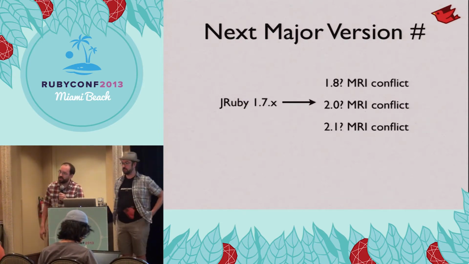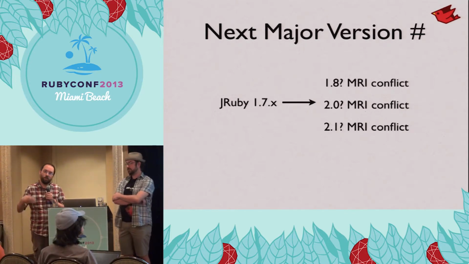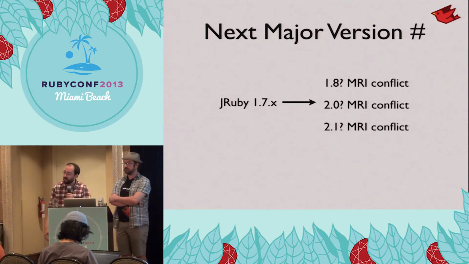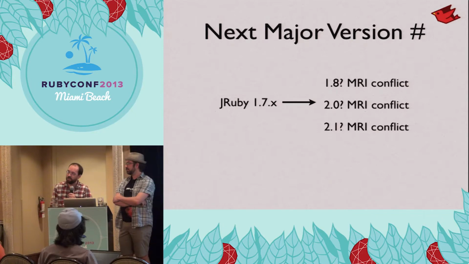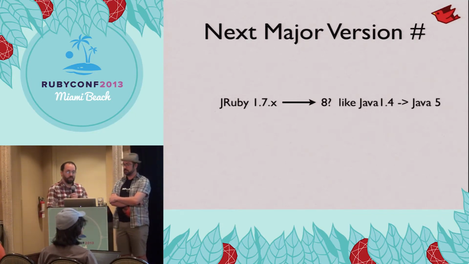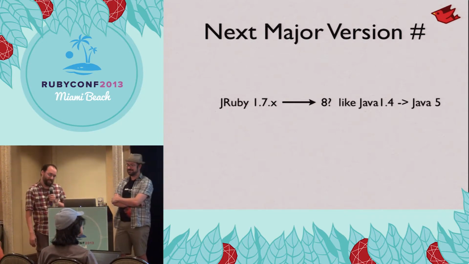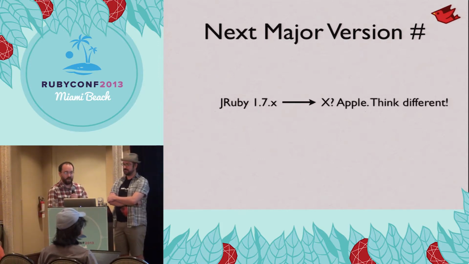So I haven't said what the major version number is yet. The natural one would have been 1.8, but JRuby 1.8, which supports Ruby 2.1, would have been kind of weird. 1.9, 2.0, same thing. 2.1, that one actually does kind of make sense because we will support 2.1, but then we would release a 2.2 before MRI did, and then that would be weird. We should have gone from 1.7 to 8 like Java, but we're weird like that. Well, we'll see. We could have picked X and gone to 10 like Apple.